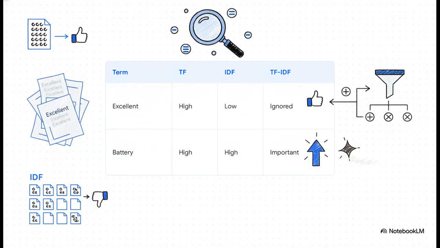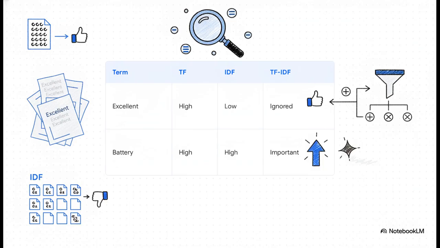To solve this problem, data scientists use this mathematical magic trick called TF-IDF, which stands for term frequency inverse document frequency. Let's break this down a bit. Term frequency, or TF, simply measures how often a word appears inside one specific document. Inverse document frequency, or IDF, measures how rare a word is across all the documents combined. So if a word like excellent has a high TF but a really low IDF, meaning it's just everywhere in the collection, its total TF-IDF score drops, and the algorithm just ignores it. But a word like battery, it appears frequently in a specific review, but it's relatively rare across all the reviews combined.